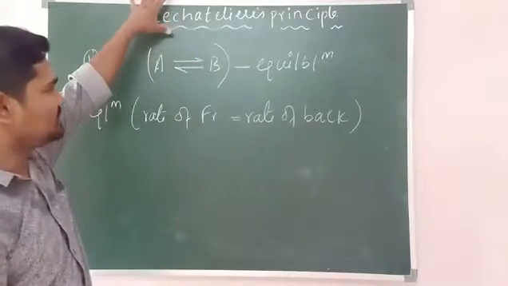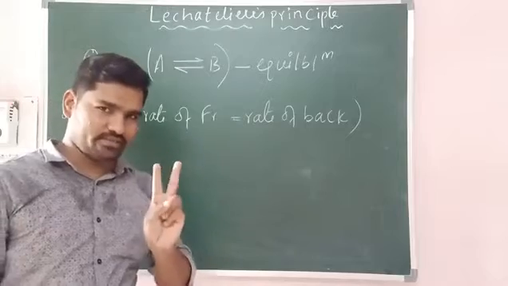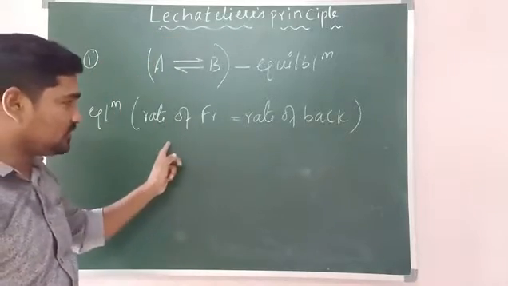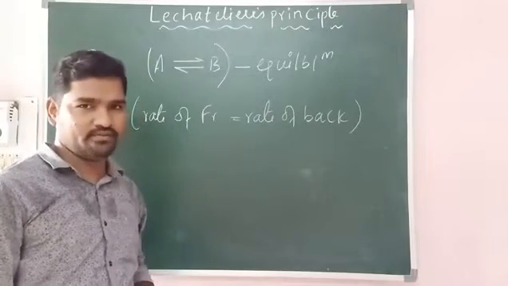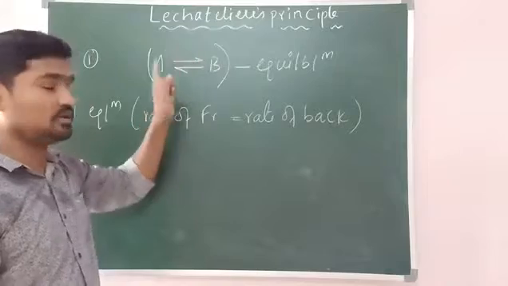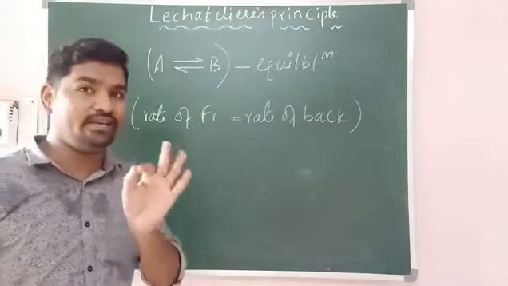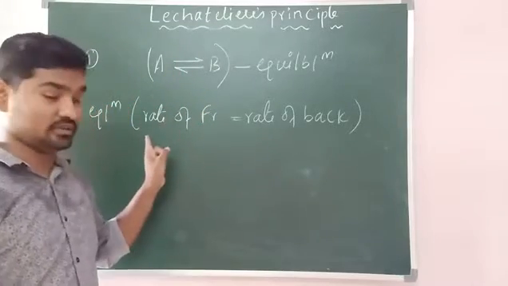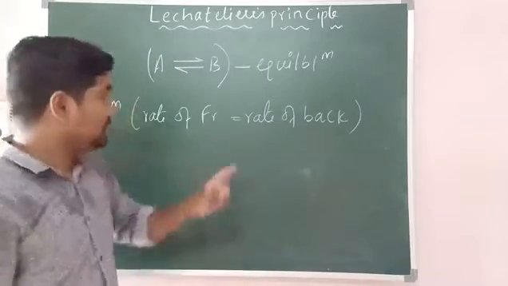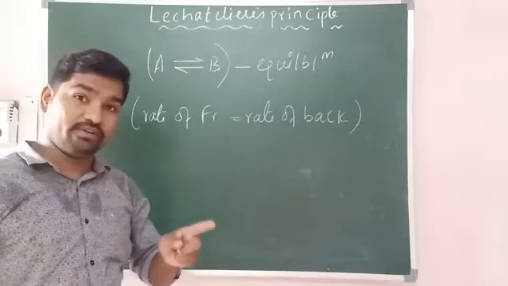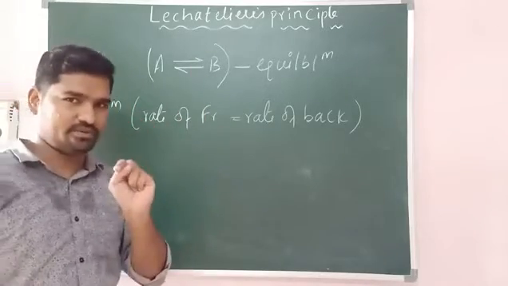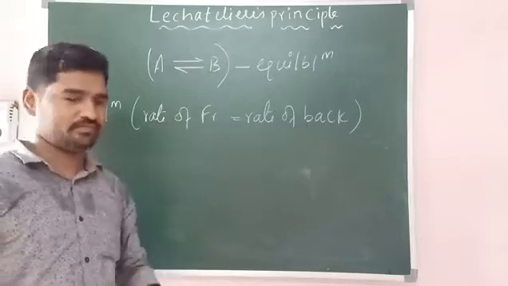So to understand Le Chatelier's principle, you need to know two things. One is this point: at equilibrium, the rate of forward direction and the rate of backward direction will be equal. That means equilibrium is going to support forward and backward equally in terms of speed. So no one is given partiality or priority here. Forward and backward both are given equal priority. So both are supported equally.